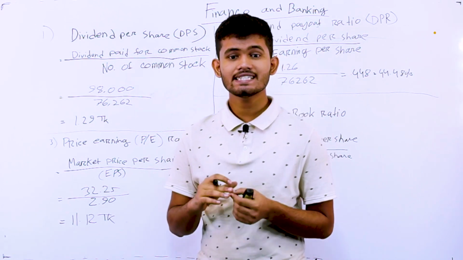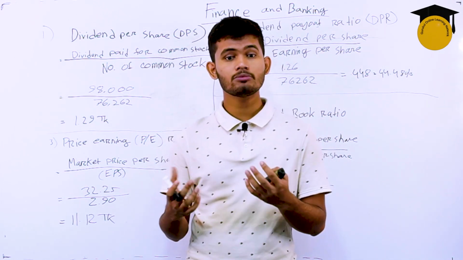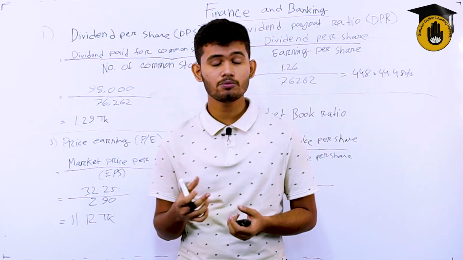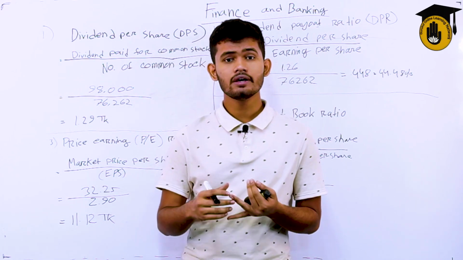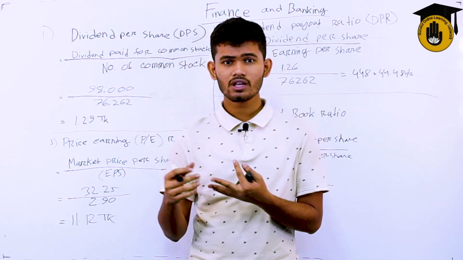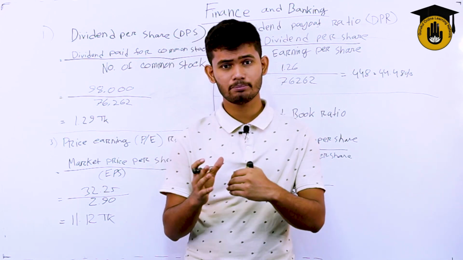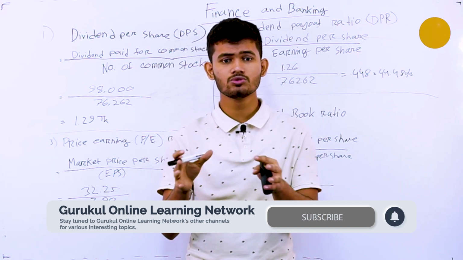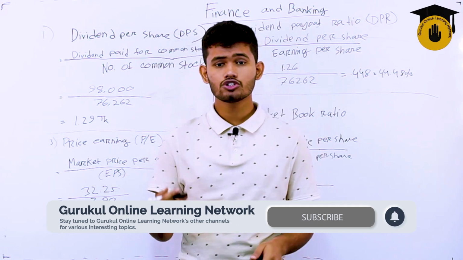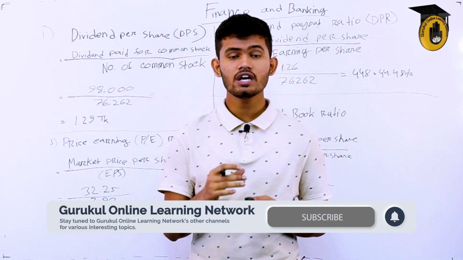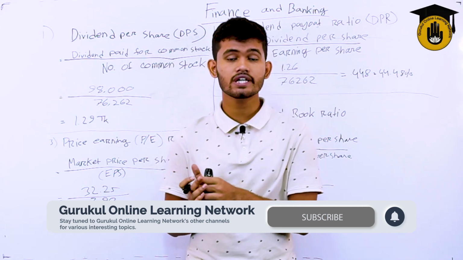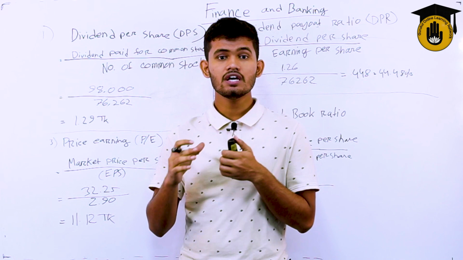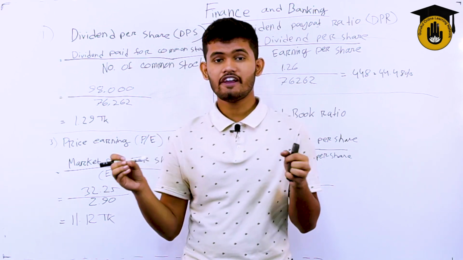So DPS is the net distributed profit belonging to the common shareholders divided by the number of common shares outstanding. So what are common shares? Shares are of different types: bonus share, preferred share, and so on, with different subcategories. A common share is just like the normal share that people give out within normal rules, conditions and regulations. When a common share is given out, the dividend that a shareholder gets is divided among each individual share. Suppose one has 5 shares, the dividend will be given across those 5 different shares.